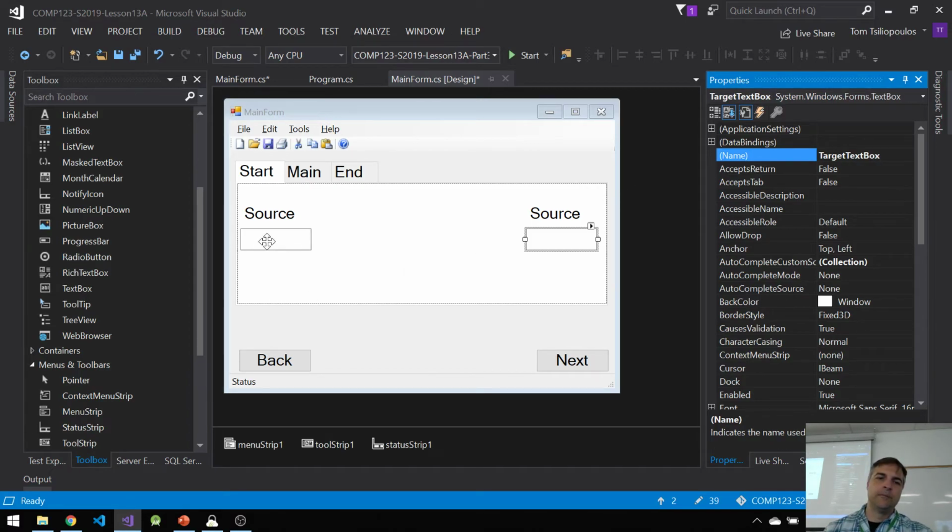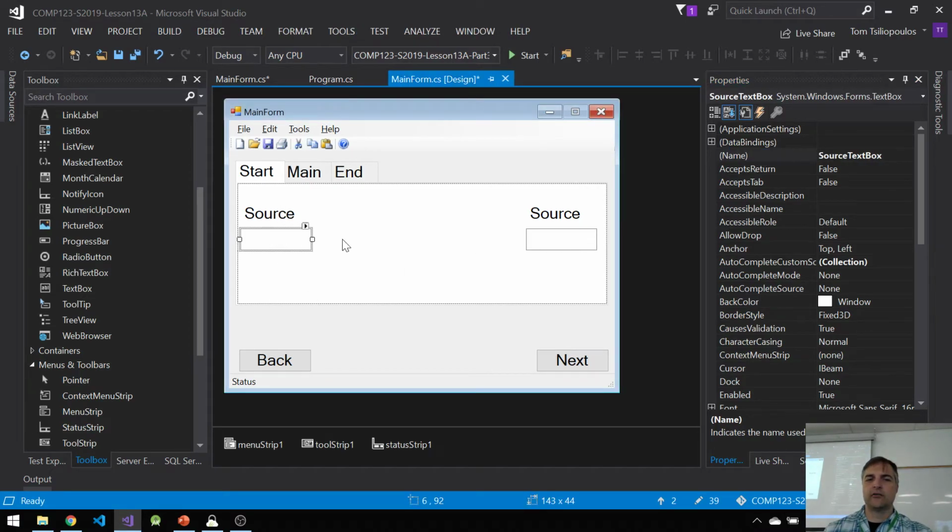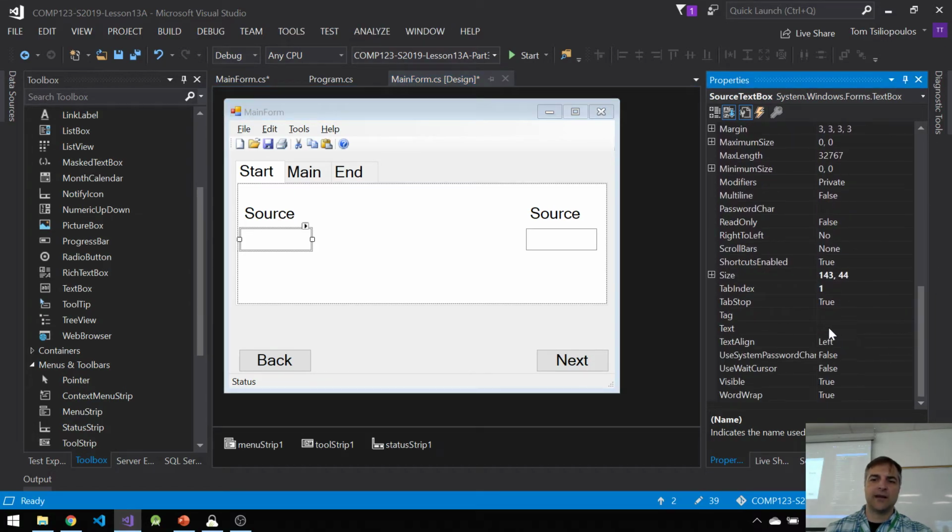Excellent. Let's put a value in the source text box for now. To make it easy for us, I'm just going to go into the text area and put a value, as an example, 39. Don't worry about what it is. It's a value. Maybe imagine if it was randomly generated, some random number. For now, it's a value.